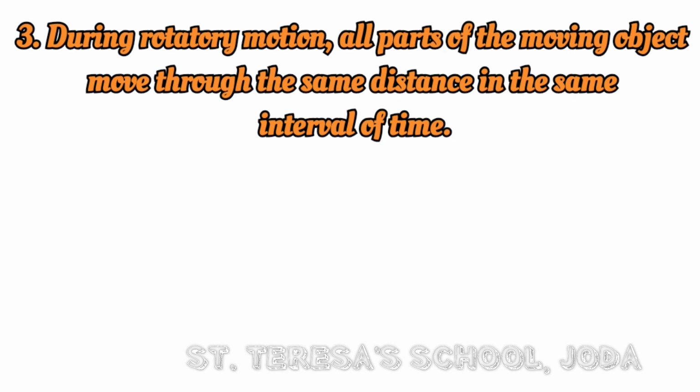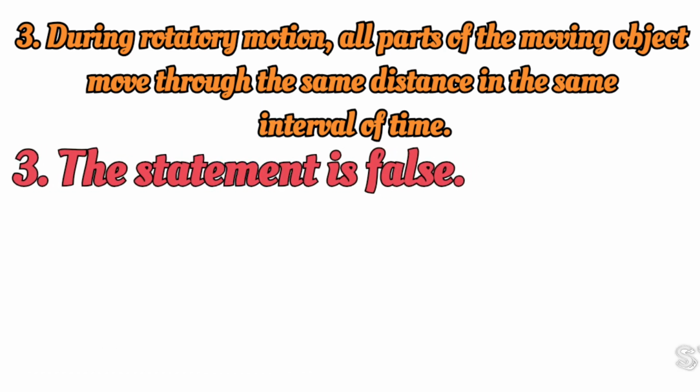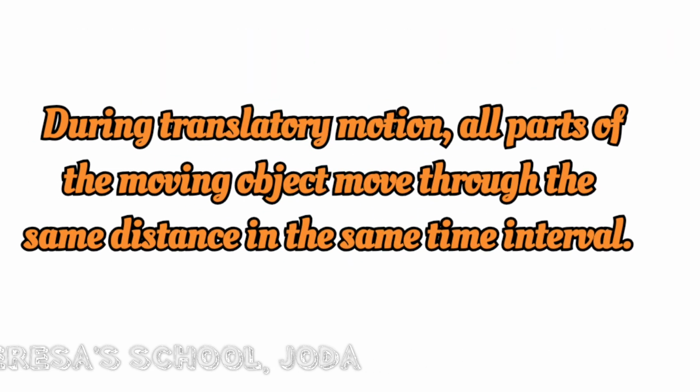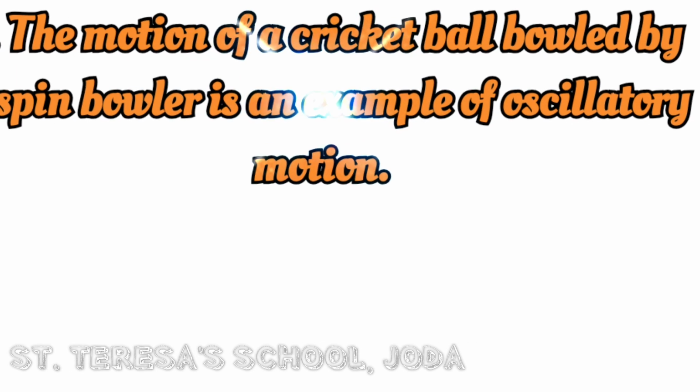During rotatory motion, all parts of the moving objects move through the same distance in the same interval of time. Statement is false. Then what's the correct one? The correct statement is during translatory motion, all parts of the moving objects move through same distance in the same time interval. Now let us see fourth number.